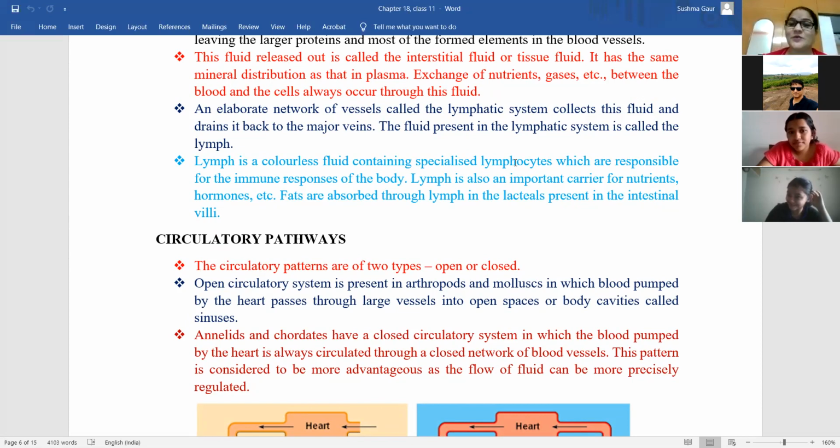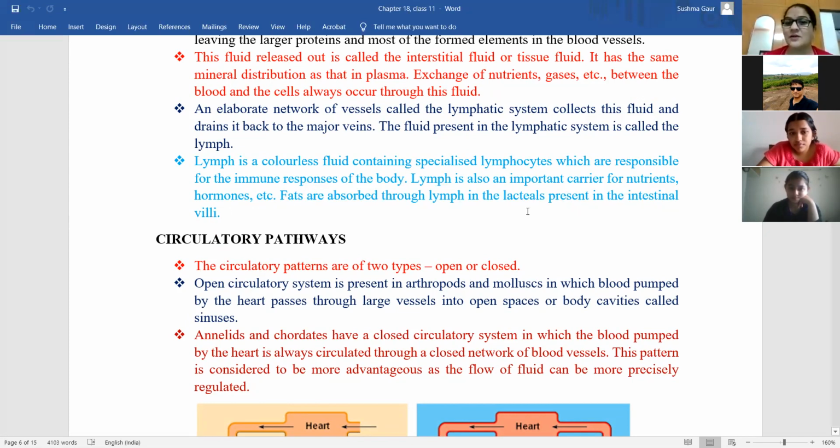ठीक है. So they consist of specialized lymphocytes that are responsible for the immune response of the body. Lymph is also an important carrier for nutrients, hormones, etc. And one of the important functions is that fats are absorbed through lymph in the lacteals present in the intestinal villi.